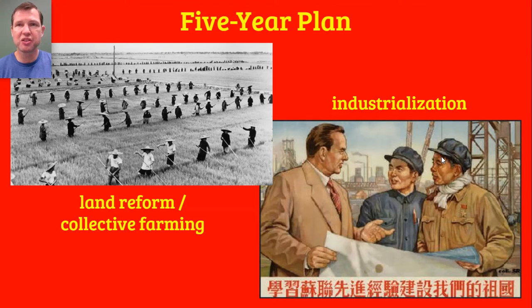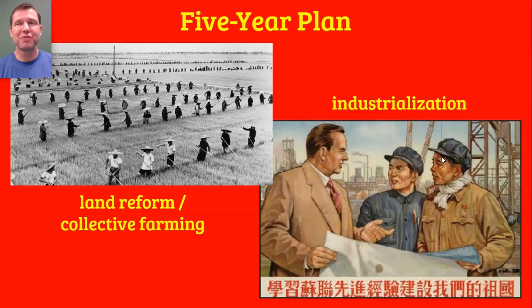If the reason why he took the surplus grain from the peasants was to sell the grain and make money to build factories, how are the Chinese going to get money to build factories and build electrical power plants if they're not taking the surplus grain from the peasants? And the answer was that the Chinese had something that Stalin never had, and that was support from Stalin.